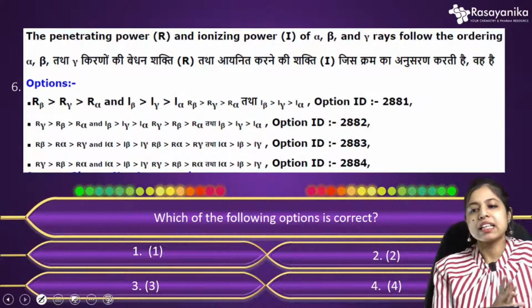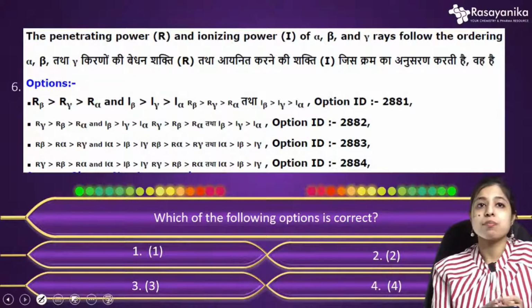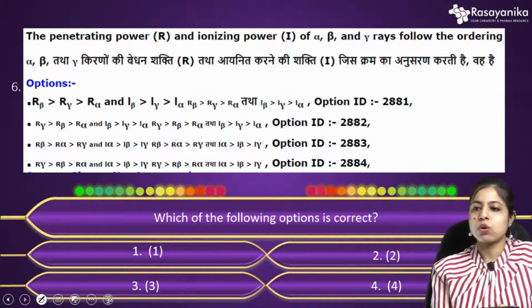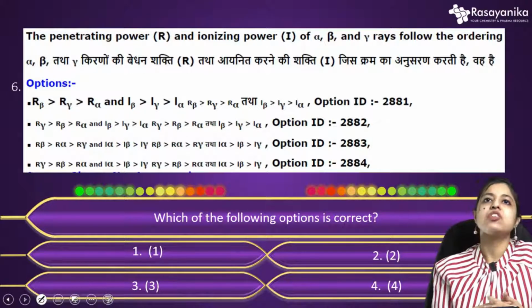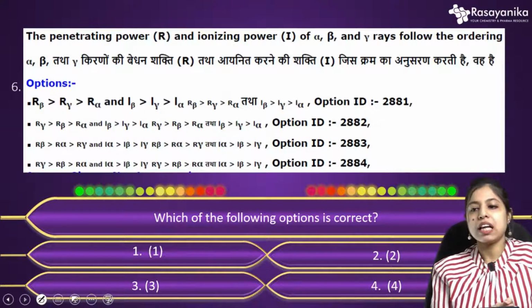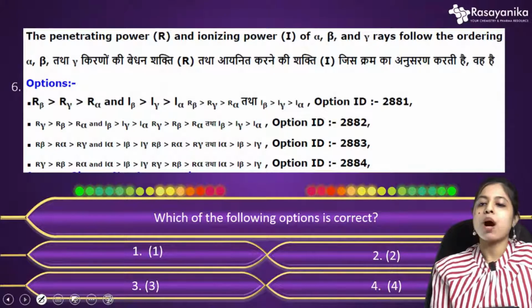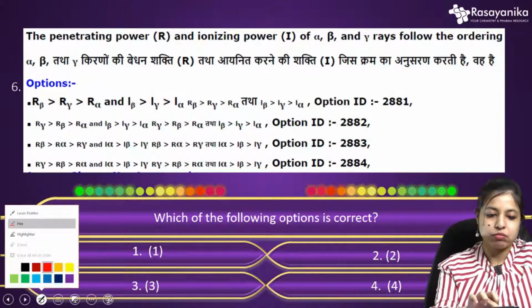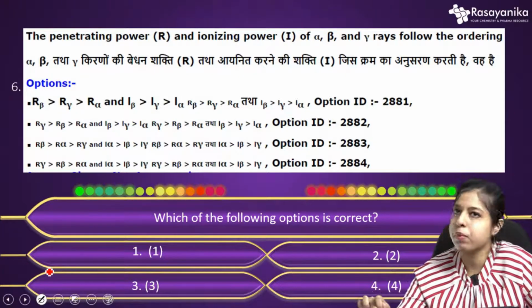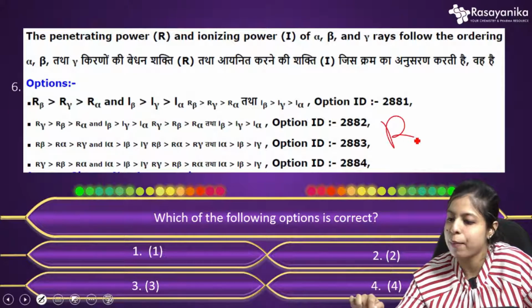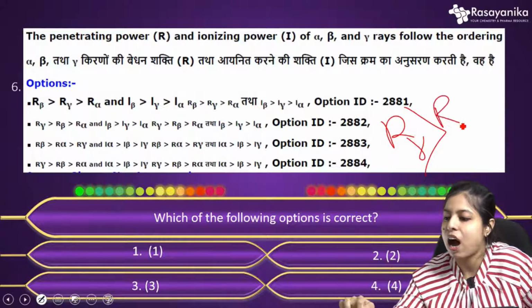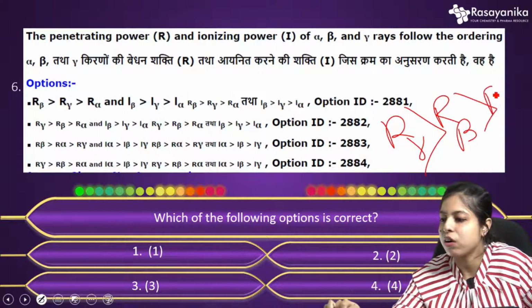Among the alpha, beta and gamma rays, the gamma ray is the lightest. It has no charge, and it is a ray only, so no mass also. So it will show the highest penetrating power, then the beta particle, and the heaviest particle among all of them is the alpha particle. So the order of penetrating power R will be R of gamma higher than R of beta, and then R of alpha.